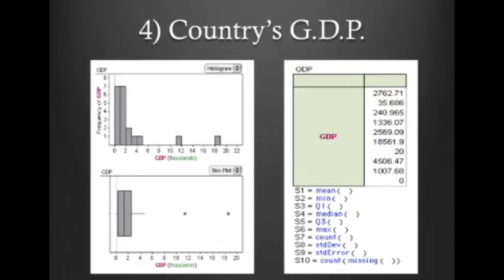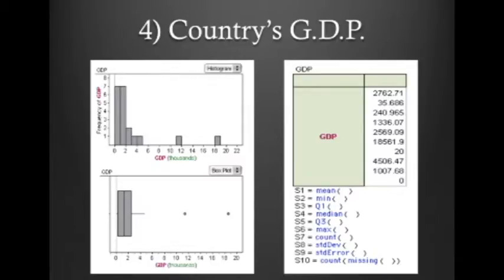The standard deviation, which is dispersion of data, is 4,506.47. The IQR, which is the middle spread of data, is 2,328.125. There are 2 outliers shown on the graphs, one standing between 11 and 12,000 GDP and the other between 18 and 19,000.